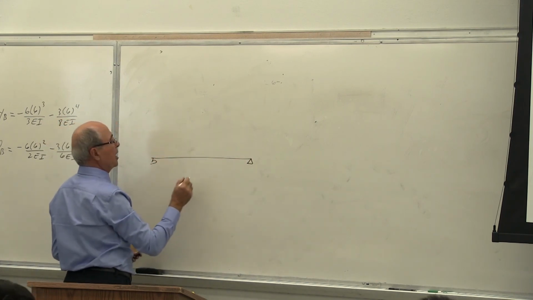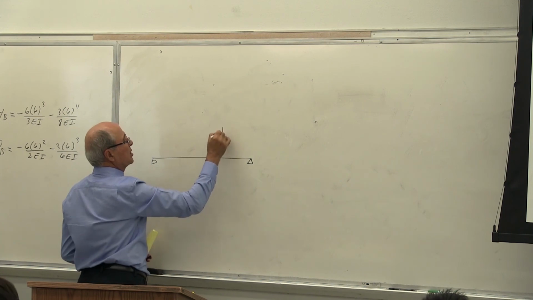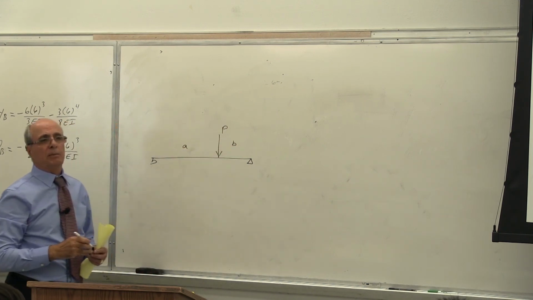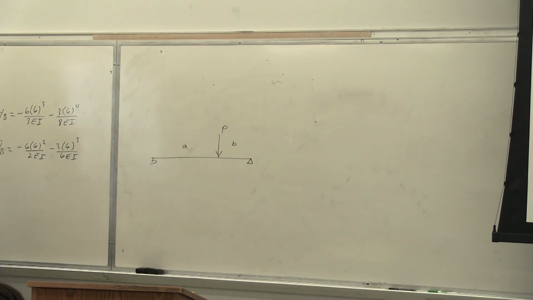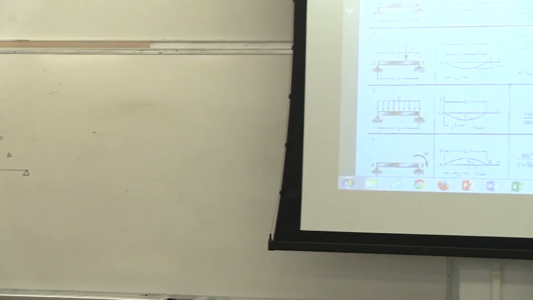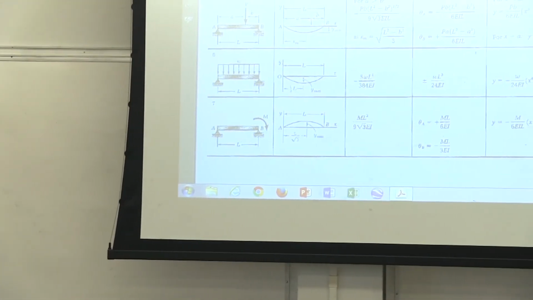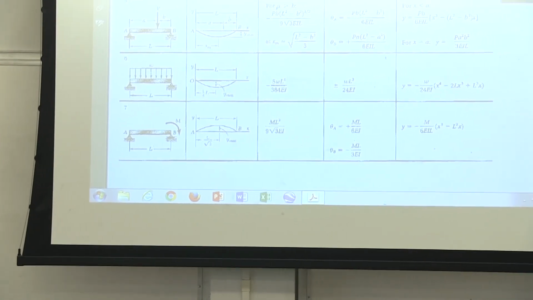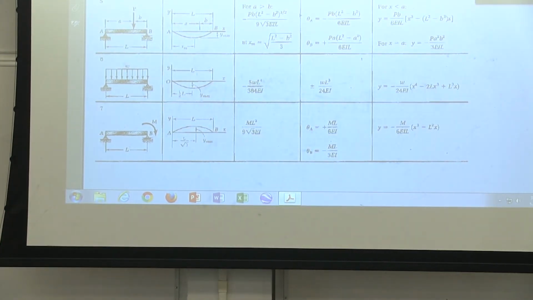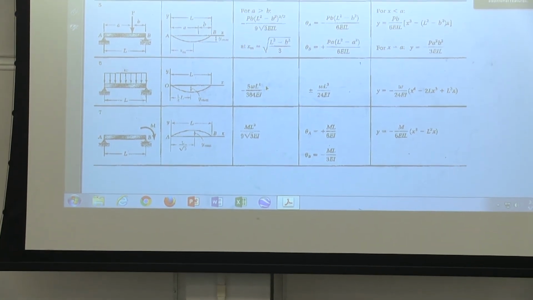If it is like that and the load is here, that's the load P. Notice there is an A distance and there is a B distance. Be careful here. Make a note of that, even in your book. Notice here it says A should be larger than B. Here it is. Do you see that? A must be larger than B. Otherwise, this will not work because you cannot formulate anything, so you have to be careful here.